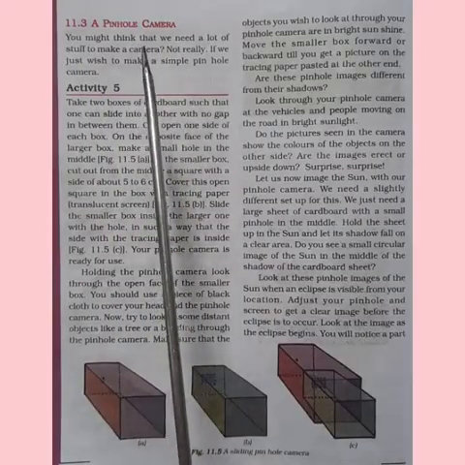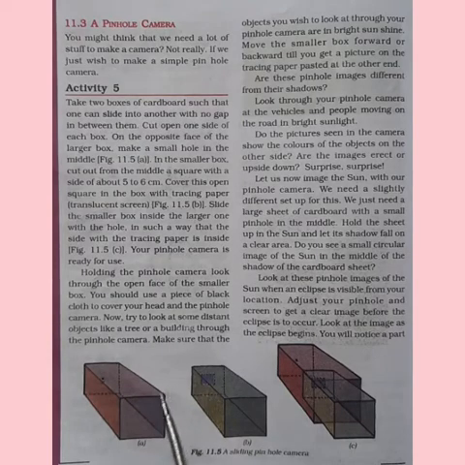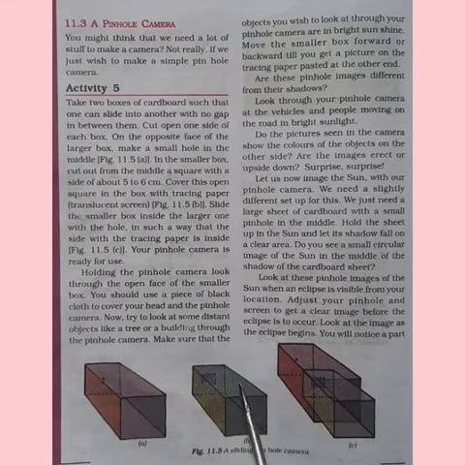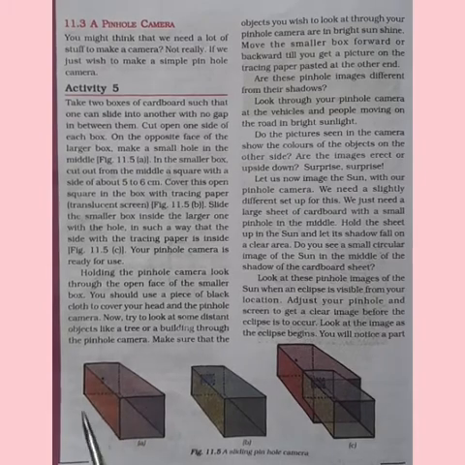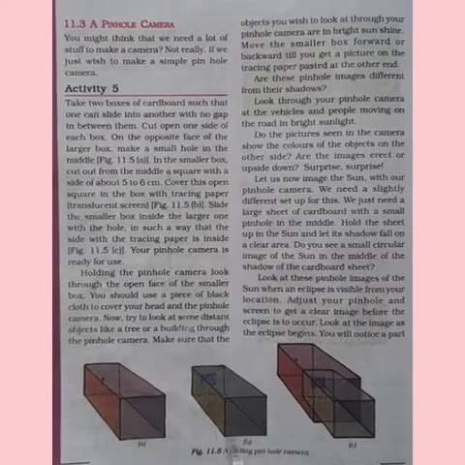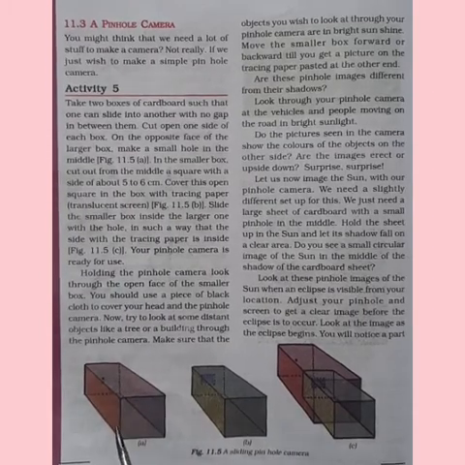In order to make a pinhole camera, you need a few things, children, and your pinhole camera will be ready to use. So you need to take two boxes of cardboard such that one can slide into the other without any gap in between them. You have to cut open one side of each box. Can you see here? This side is cut open. Here also this side is cut open.